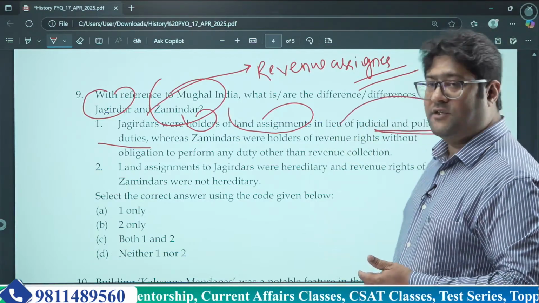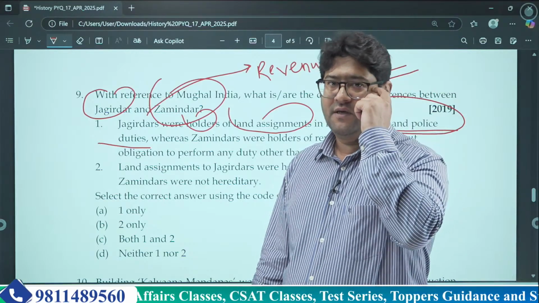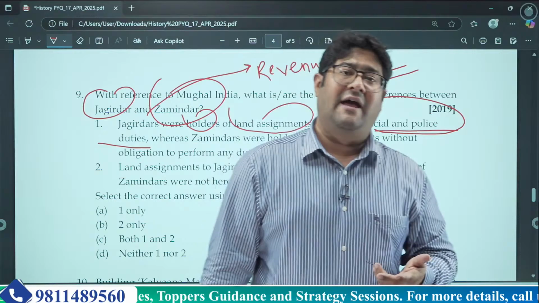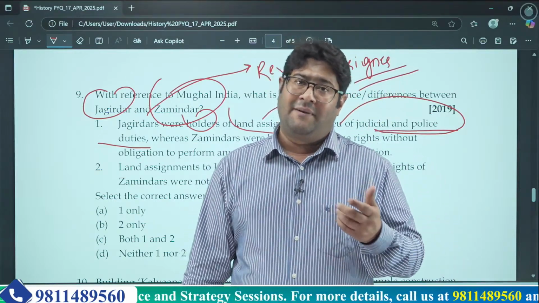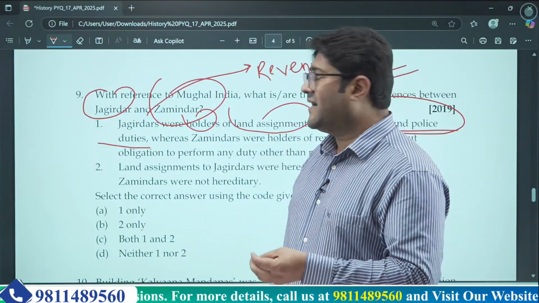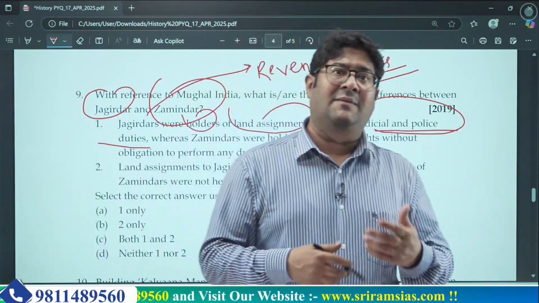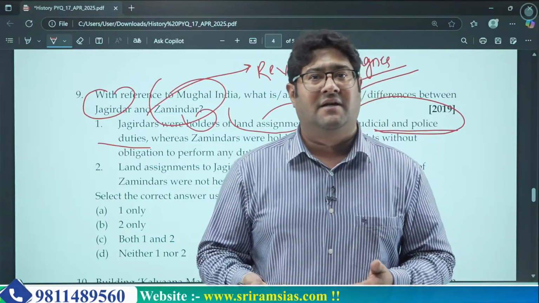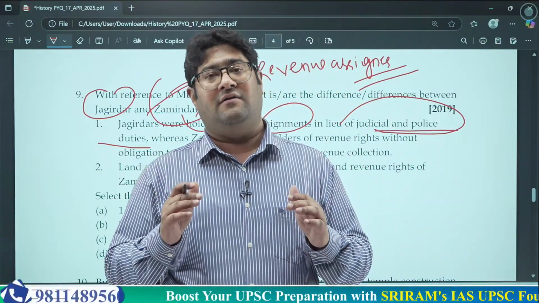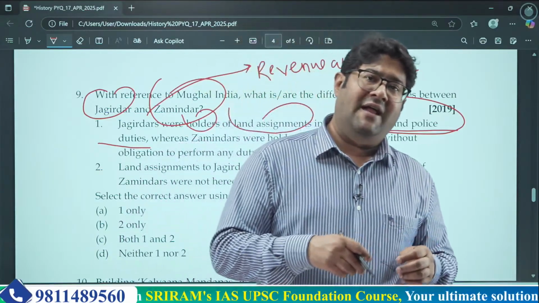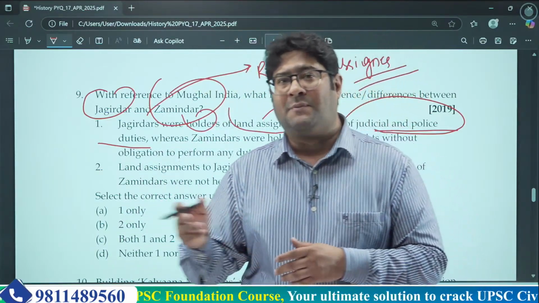Not judicial and police duties, but military duties. And it was not even a hereditary position. It could be taken away from one Jagirdar and given to another. If some Jagirdar started getting very powerful and might become a threat to the Mughal empire, it was a very centralized system, so he could be removed and that Jagir given to another person.